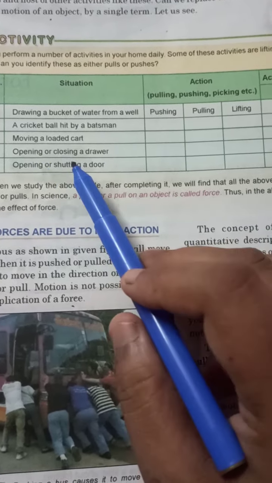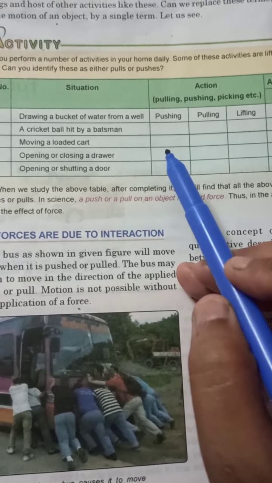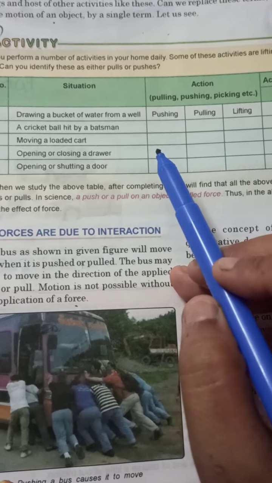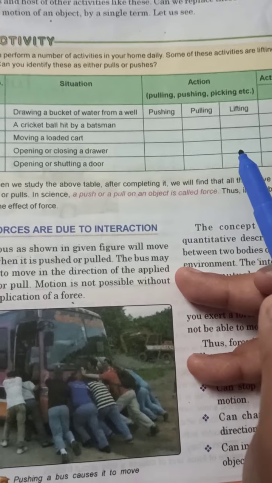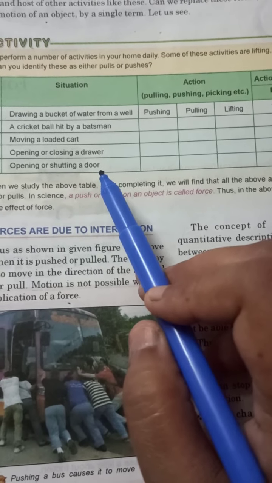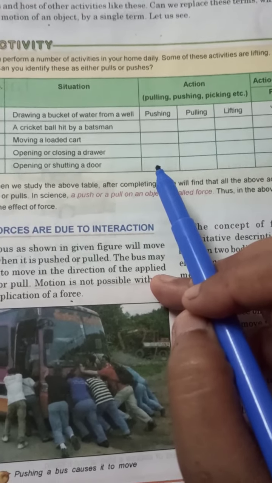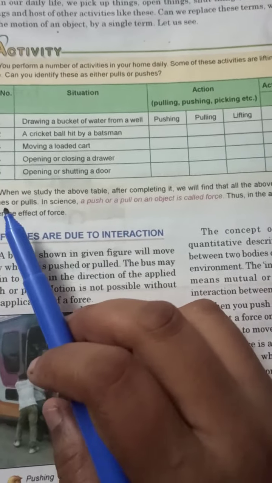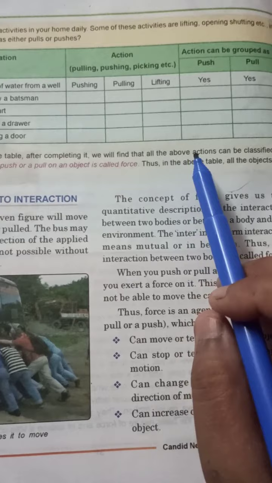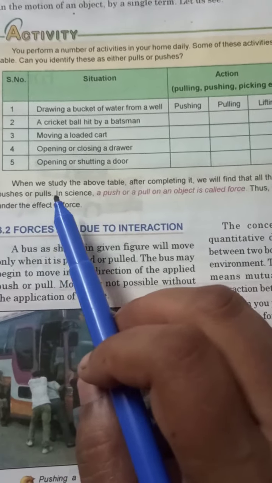Then opening or closing a drawer. While opening we are pulling it, and while closing we are pushing it, but not lifting. Opening or shutting a door. Again, while opening we are pulling it, and while closing we are pushing it. Right? Now when we study the above table, after completing it, we will find that all the above actions can be classified as push or pull.